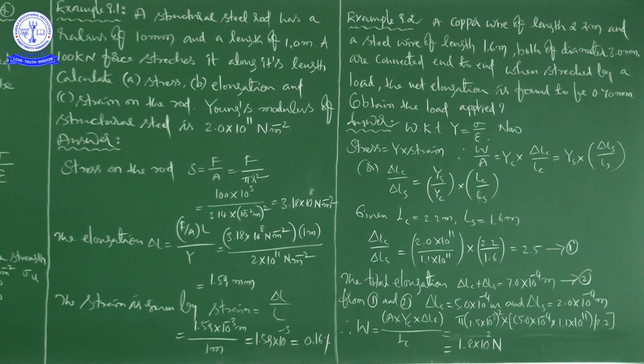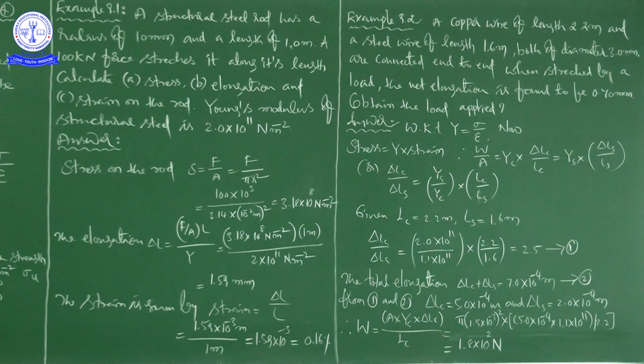Before writing this, I want to give some information. The copper and steel wires are under a tensile stress because they have the same tension equal to the load W. Suppose this is the point of suspension, this is the copper rod, connected to the steel rod, and here we suspend some load.